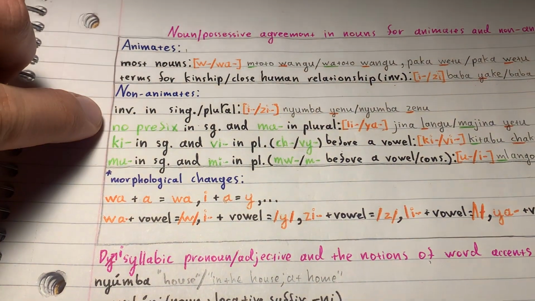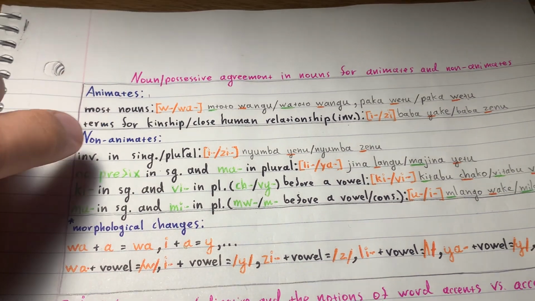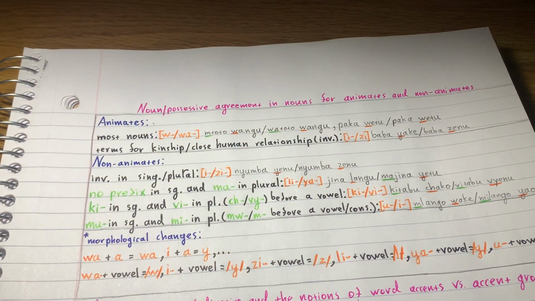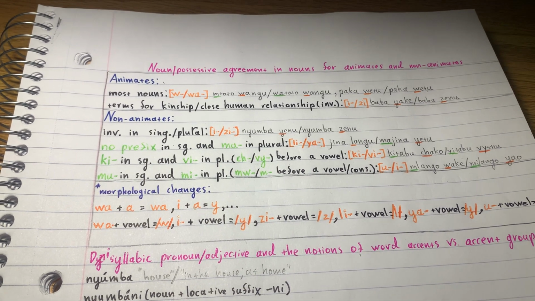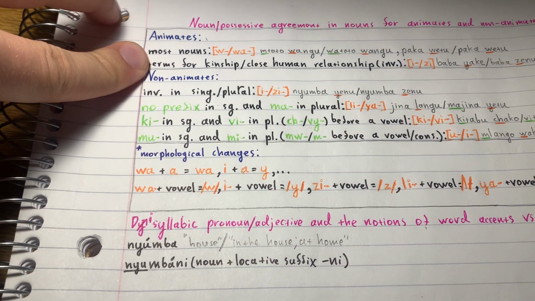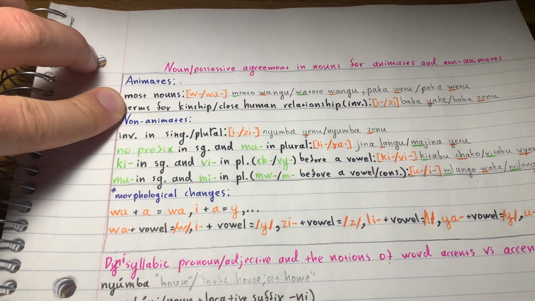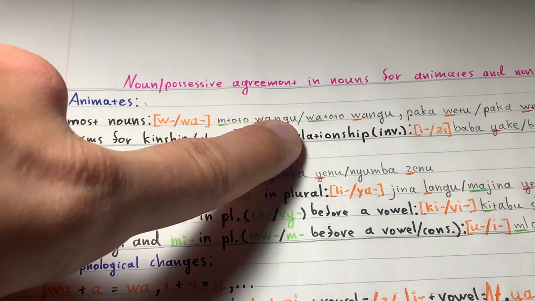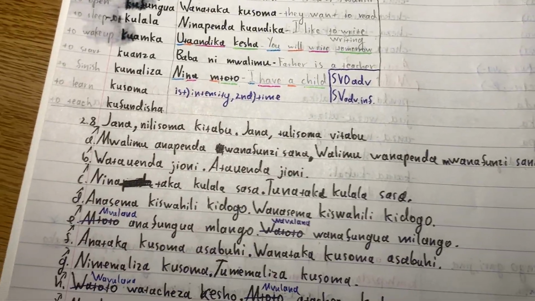You can see 1, 2, 3, 4, 5, 6, and all of them have different possessive pronoun prefixes depending on what class they are. For example, most of the animate nouns like fish, bear, human, right? They would add W or WA to the possessive pronoun, and pronouns I learned in the previous day.